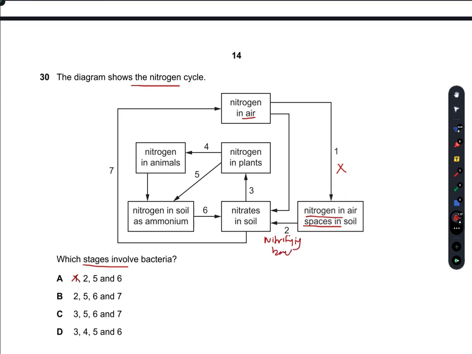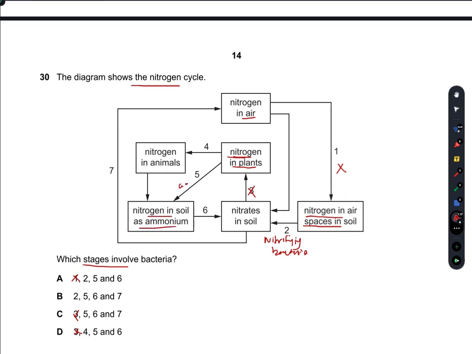Nitrifying bacteria plays its role, and these nitrates in soil are then assimilated as nitrogen in plants. No, 3 is not. 3 does not involve any kind of bacteria, I'm sure. Whereas this nitrogen in plants is converted again back into the nitrogen in soil as ammonium.